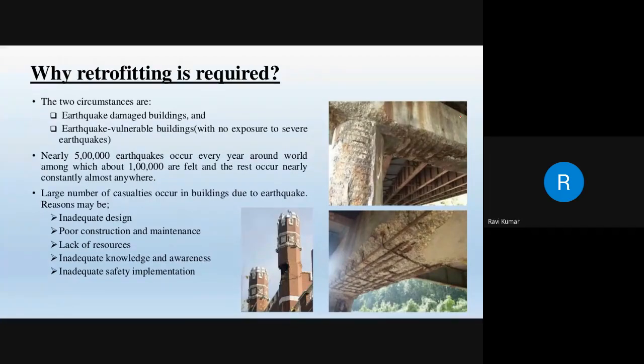5 lakh earthquakes occur every year around the world, among which about 1 lakh are felt and the rest occur nearly constantly almost anywhere. Therefore, even though you have a temperature, when you're going for a thermal scan, even though the scan shows a higher degree, unless you feel the impact, like tiredness, or you see the tastelessness in your mouth,